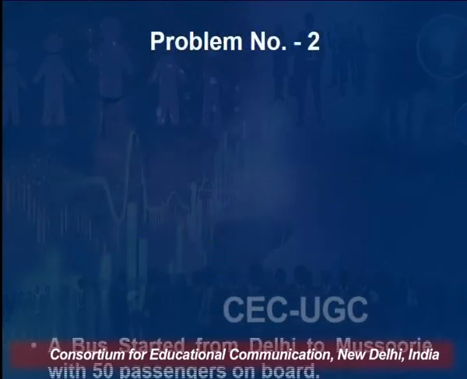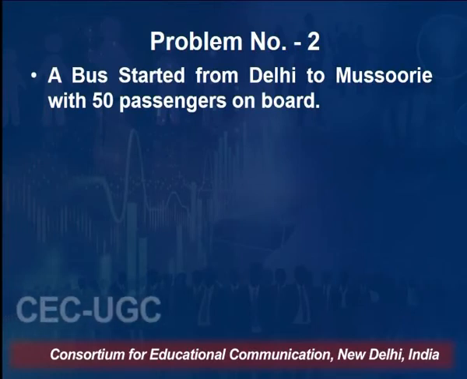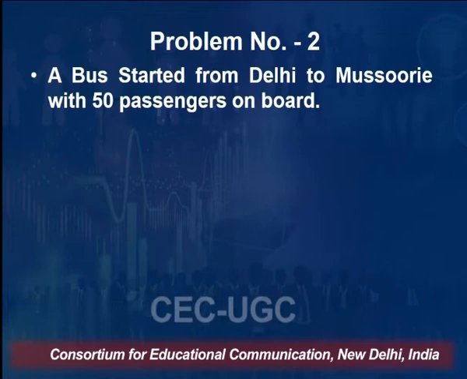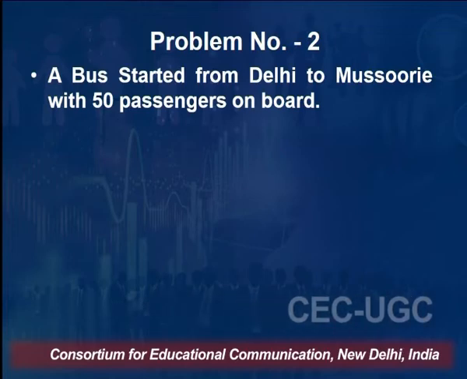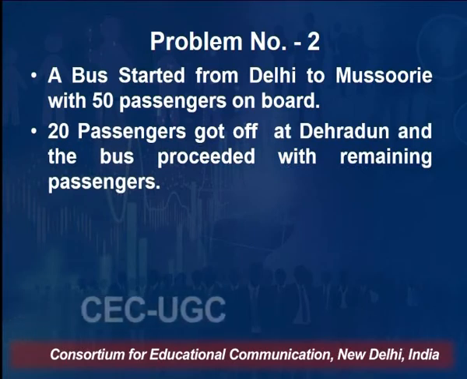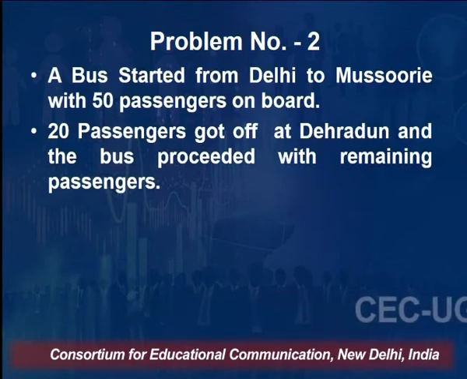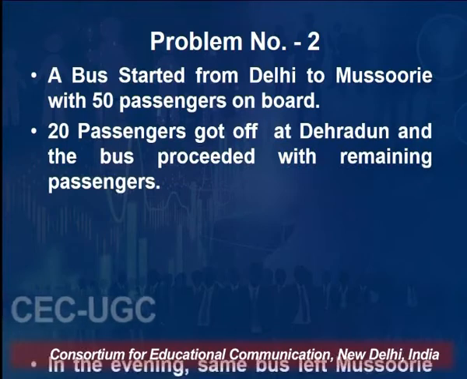Let us take another example, problem number 2. A bus, now it is an example of a transport company. A particular bus started from Delhi to Mussoorie with 50 passengers on board. So they have taken 50 passengers. 20 passengers got off at Dehradun, and the bus proceeded with the remaining passengers. So it means 50 passengers with which you started, 20 passengers got off in Dehradun, so later on you had 30 passengers only.